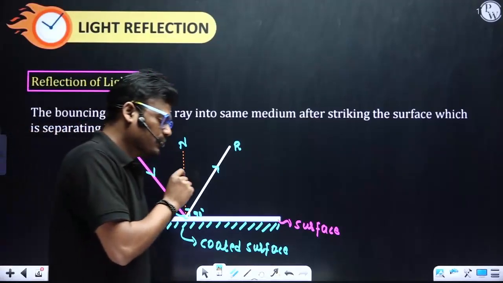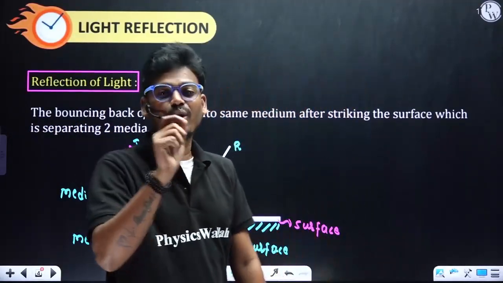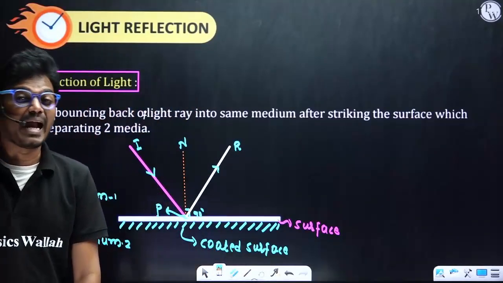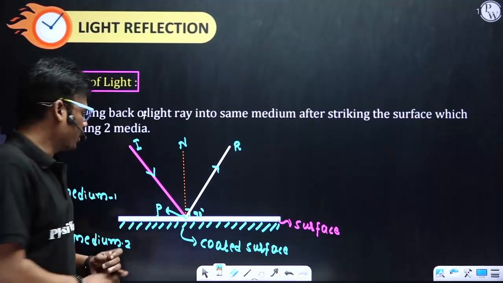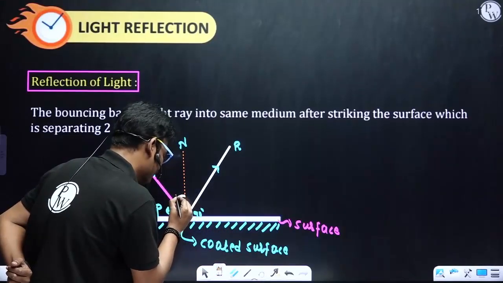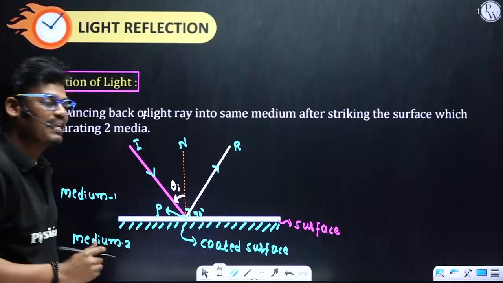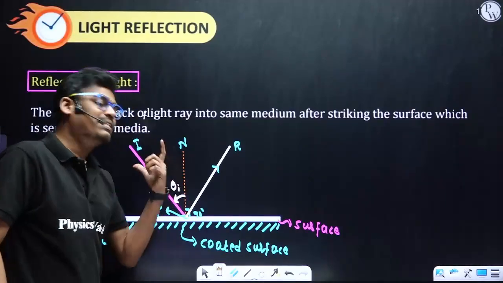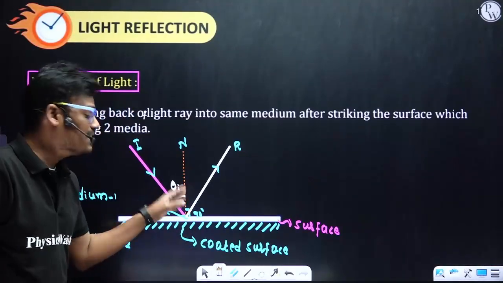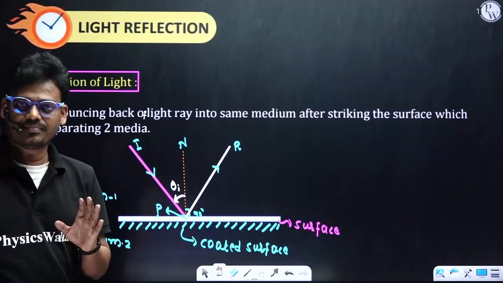And one more, actually two angles. One is the angle of incidence, the second is the angle of reflection. This is the angle of incidence, theta I. Theta means angle, I indicates incident, so you can call it the angle of incidence. Getting my point?